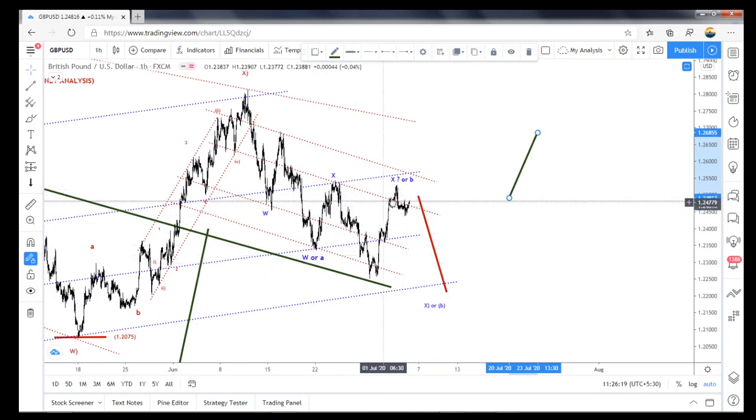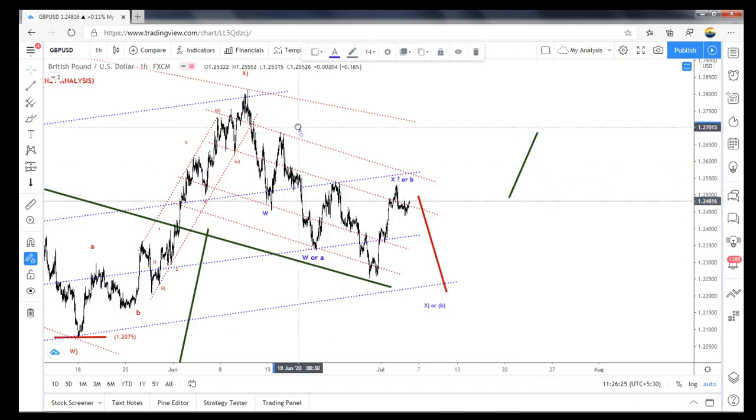This becomes a W, here is an X or A or B. Here, if I place it here, it means we consider it as an expanded flat, and again the wave is finished, which looks like a 5-wave structure also. So that is why I placed A. So the whole thing becomes a B, and C can travel to the downside also, it's possible.